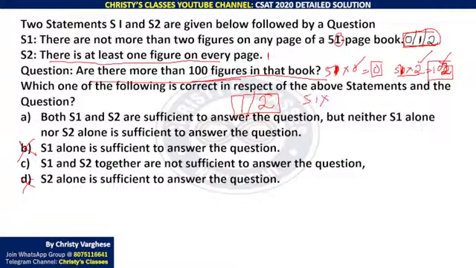It can be all pages, one figure each. So 51 into 1, 51 figures totally. It can be all pages, two figures each. Here it is above 100, here it is below 100. So you cannot still answer the question correctly, even if you use S1 and S2 together. So S1 and S2 together are not sufficient is the correct answer. I hope it is clear to all of you. Please respond. Is it clear or not?